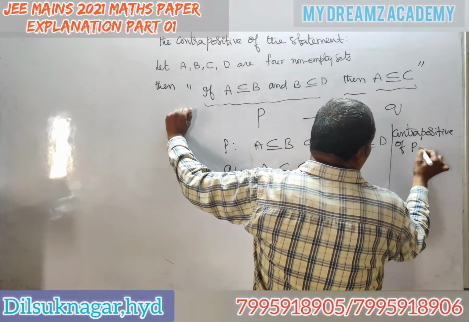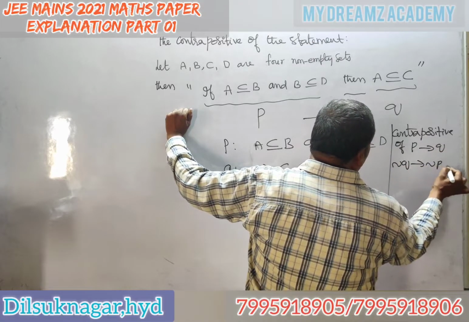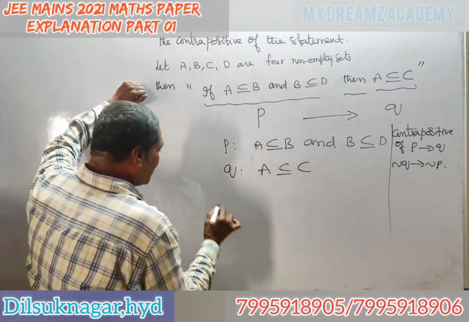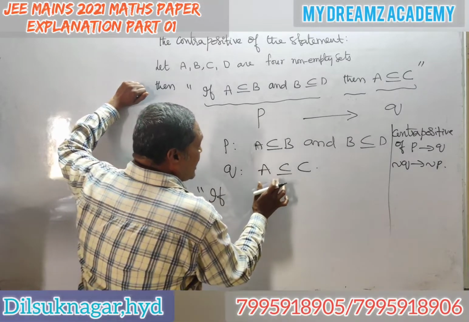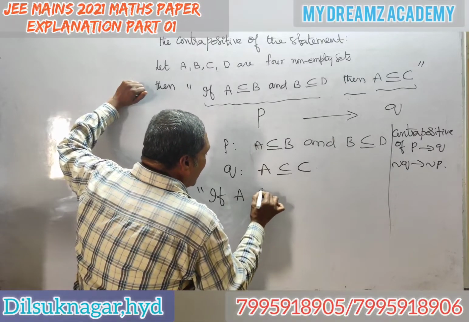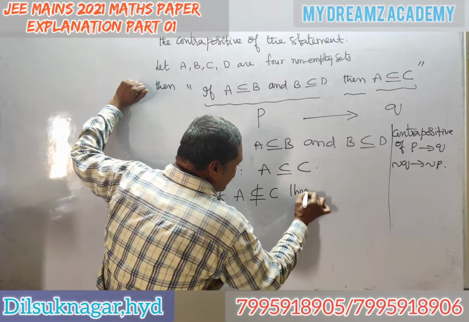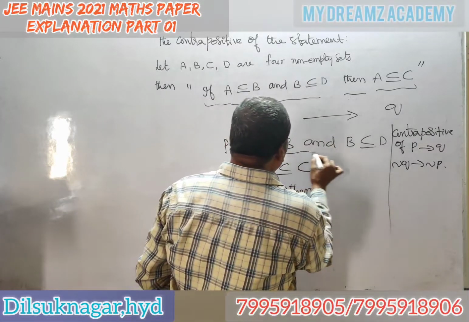It is negation of Q then negation of P. I am writing the contrapositive: negation of A is a subset of C means you have to write A is not a subset of C, then negation of P.